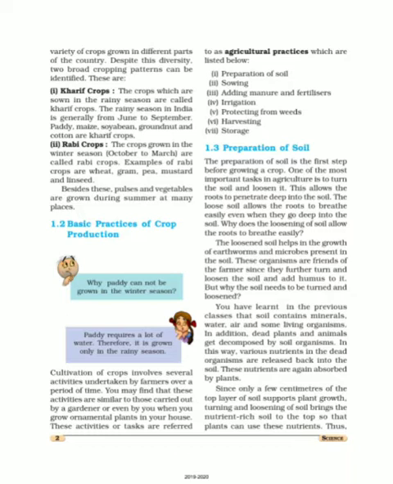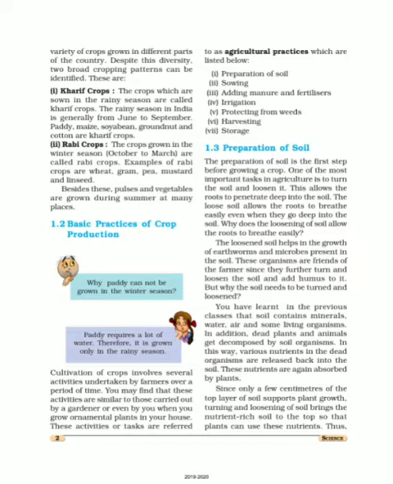And the second type, Rabi crops, are grown during the winter season. The winter season starts from October and persists till March. During this period, Rabi crops are grown, and the examples of Rabi crops are wheat, gram, pea, mustard and linseed. So these were the two types of crops. But the main focus of this chapter is how cultivation is done in an orderly manner for the better growth of the plant.